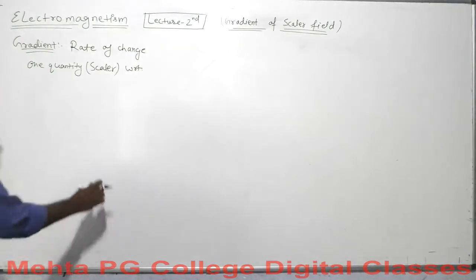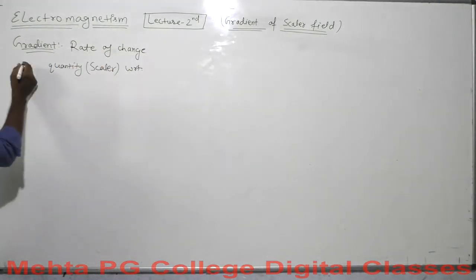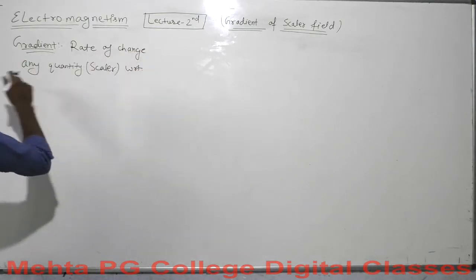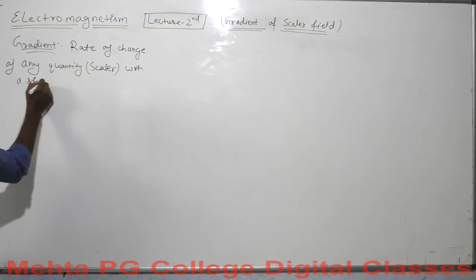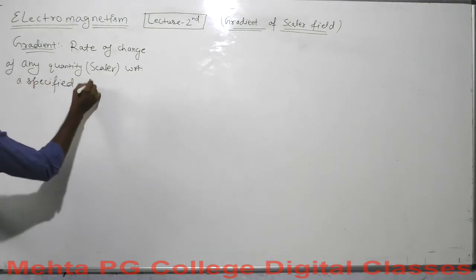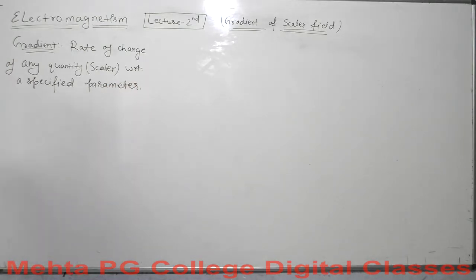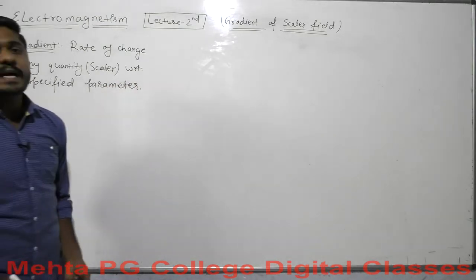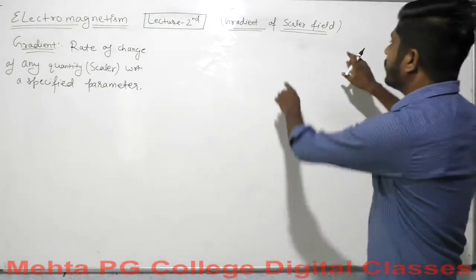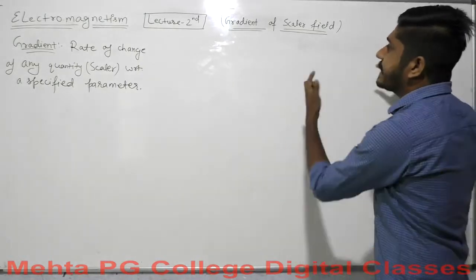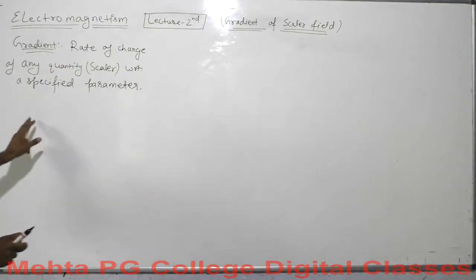Okay, so what is gradient? Gradient is the rate of change of any quantity with respect to a specified parameter. So this is what gradient is. Gradient is the rate of change of any quantity with respect to a specified parameter. So if we are talking about the gradient of a scalar field, what will it be? The gradient of a scalar field, here I have the definition.